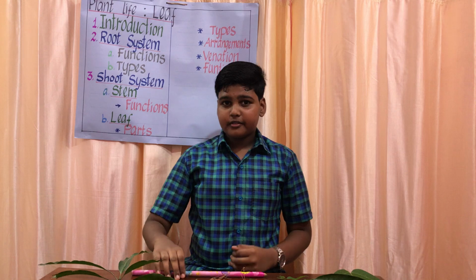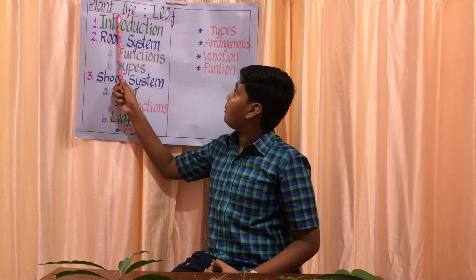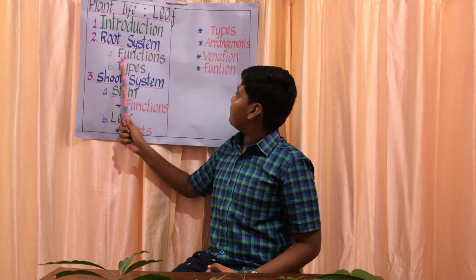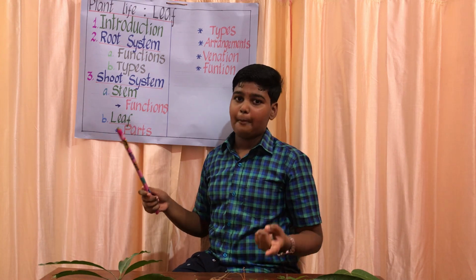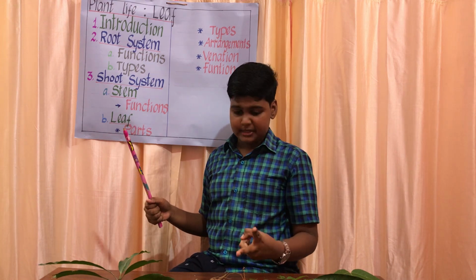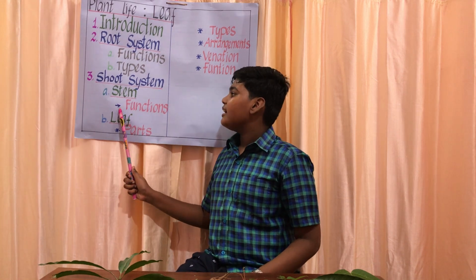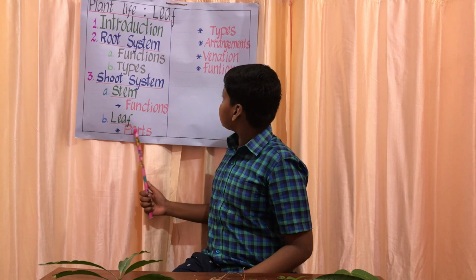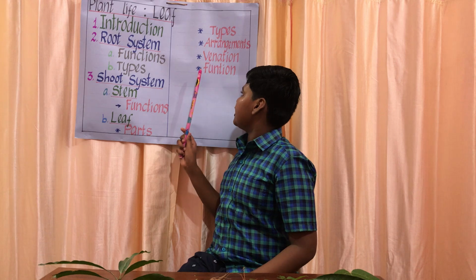Okay. So in today's class, I introduced you to plant life, and we learned about the root system, the functions of the root and the types of root system. As I told, there are the taproot system and the fibrous root system. Then we learned about the shoot system, mainly the stem, the functions of the stem, the parts of the stem, and the leaves. We learned about the parts of the leaf, the types, arrangements, venation and function.